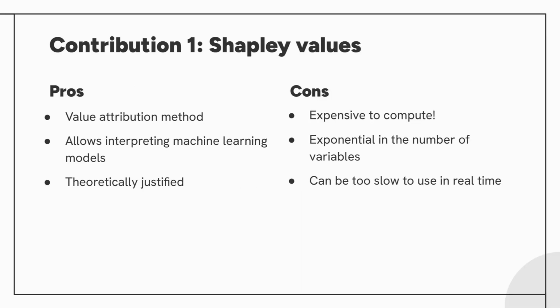The first contribution concerns Shapley values, a value attribution method widely used in machine learning. While theoretically justified, their main drawback is the exponential computation time. Except for very small models with few variables, they are too slow to use in real-time applications. For instance, doctors cannot wait for the interpretation of model predictions about the health of their patients.